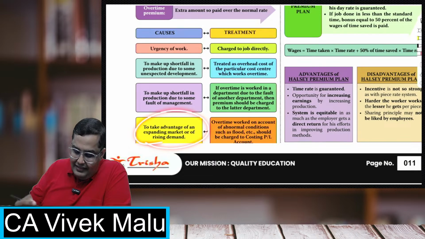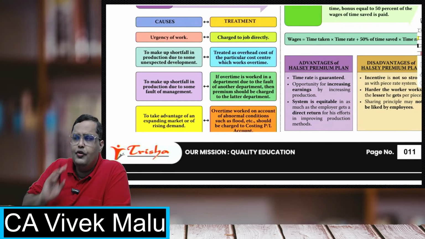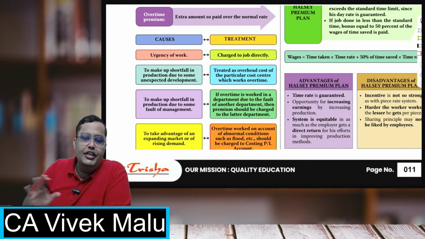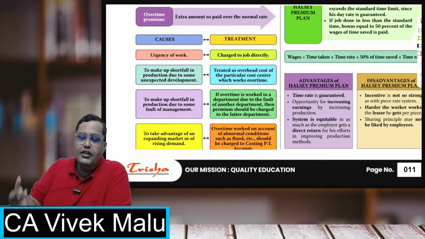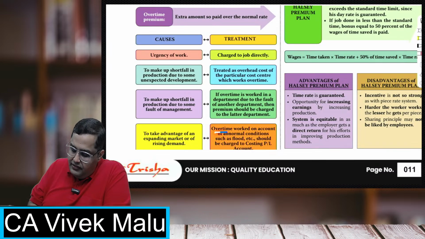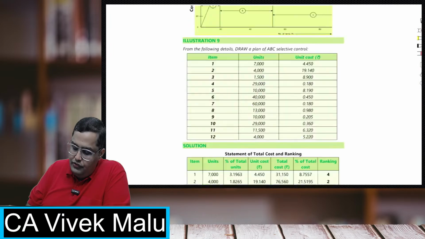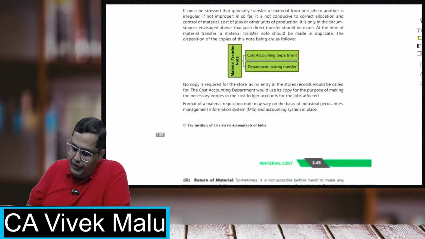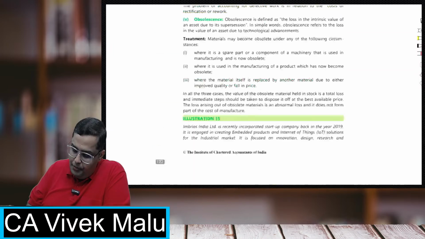If the market is rising, for example, if there is a worker shortage all the time, then you must inflate the rates to cover the overtime. And if there is overtime on account of abnormal conditions, charge to the costing P&L account. Now, there is one question based on this where you will find it a little confusing. Just give me a minute, I'll just open that question.